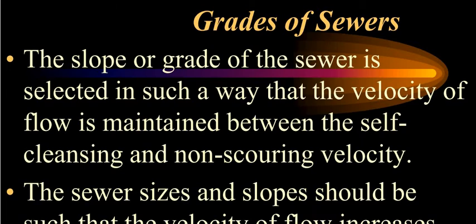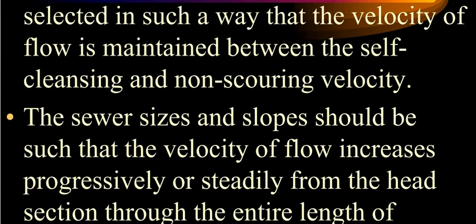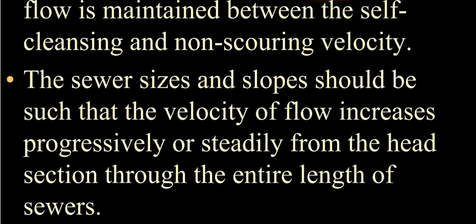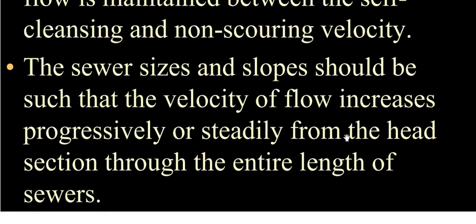So the sewer sizes and the slope should be such that the velocity of flow increases progressively, not suddenly, but progressively or steadily from the head section, from where it is generated, through the entire length of the sewer, to the point of disposal.